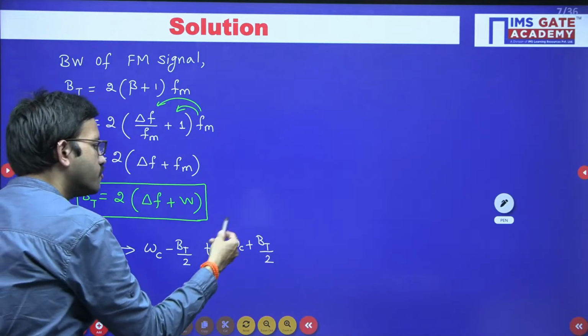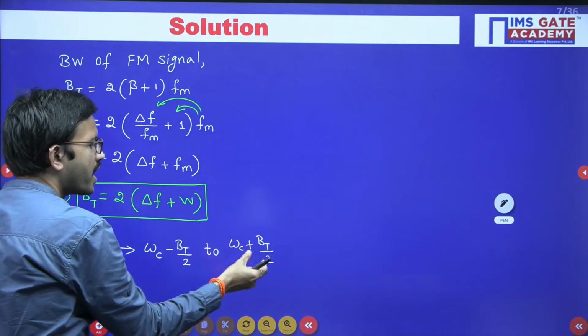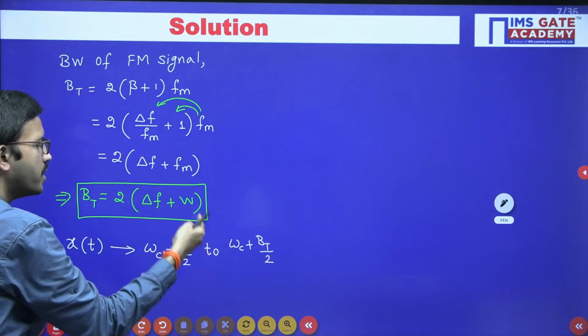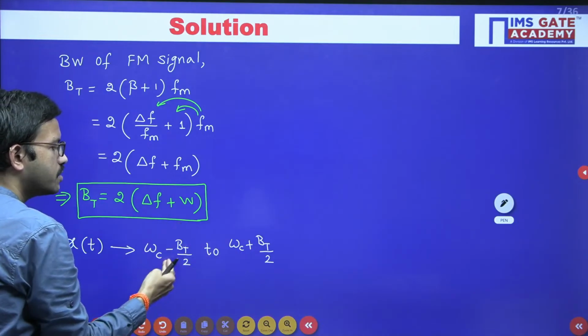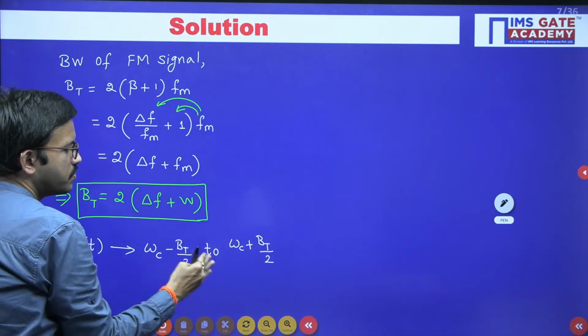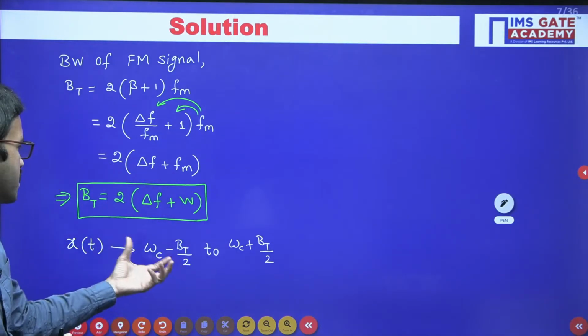This is the maximum frequency and this is the minimum frequency. Bandwidth is nothing but the difference of maximum frequency and minimum frequency. Omega c will get cancelled, leaving bt by 2 minus minus bt by 2, so you are getting 2 times bt by 2. The 2 will get cancelled and you are going to get bt. I hope it is clear.